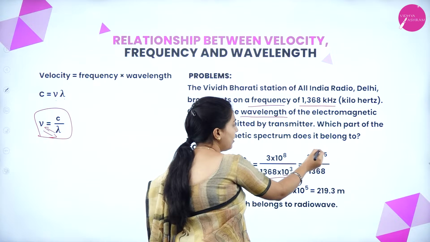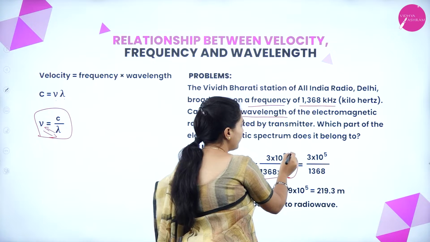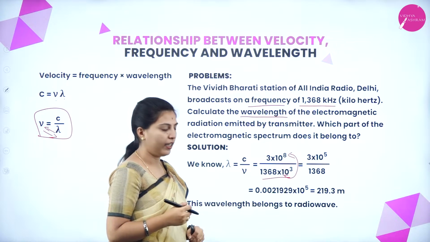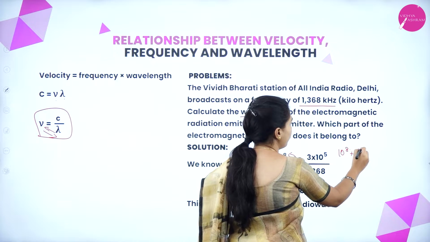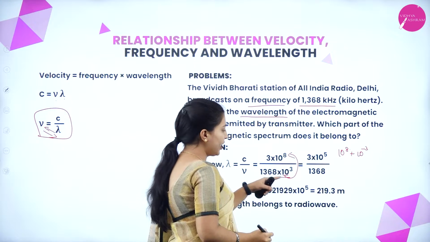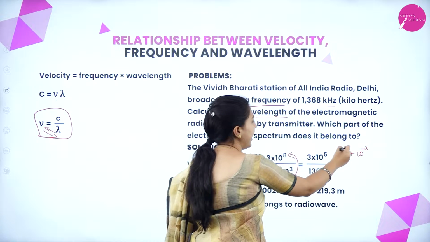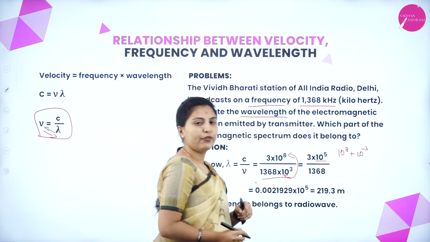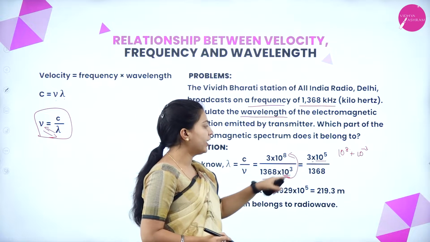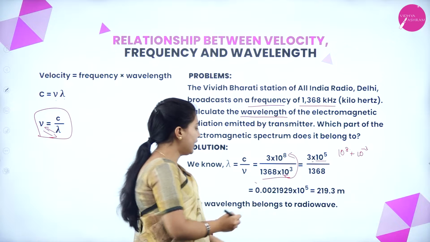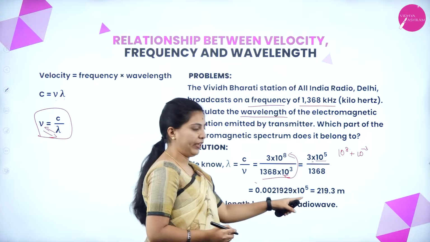So how does it become 10 to the power of 5? We are taking this 10 to the power of 3 to the numerator side, so it becomes 10 to the power of minus 3. Due to multiplication, we add the powers: 8 minus 3 gives 10 to the power of 5. So we have 3 into 10 to the power of 5 divided by 1368, which gives 0.0021929 into 10 to the power of 5.